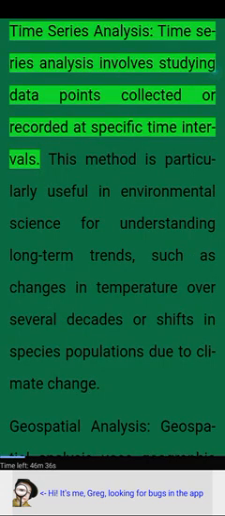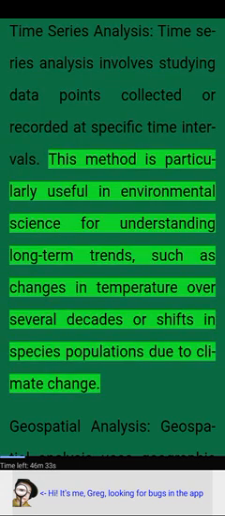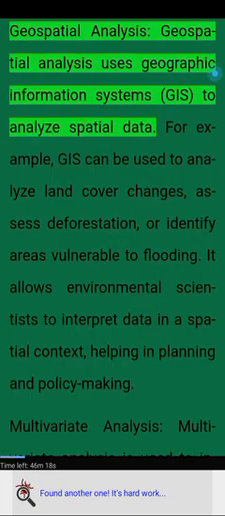Time series analysis. Time series analysis involves studying data points collected or recorded at specific time intervals. This method is particularly useful in environmental science for understanding long-term trends, such as changes in temperature over several decades or shifts in species populations due to climate change.